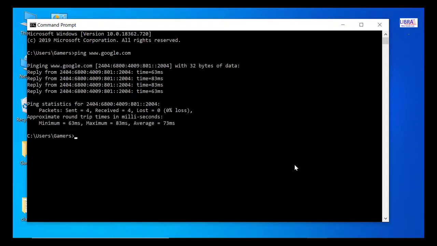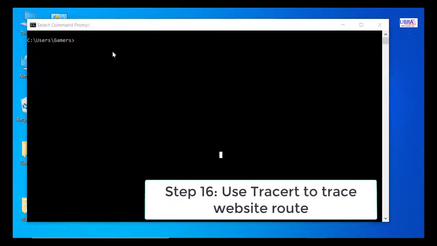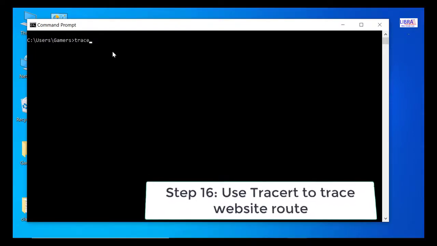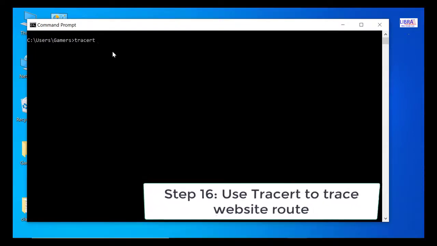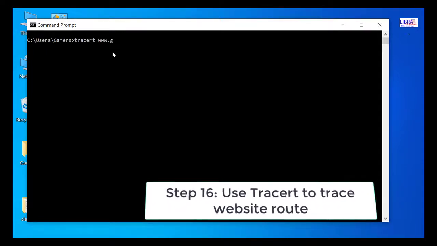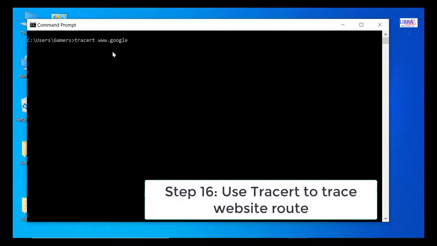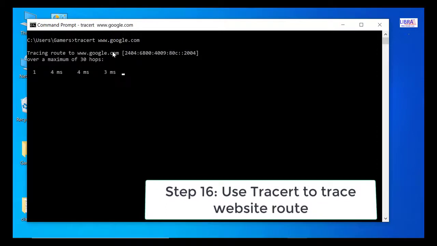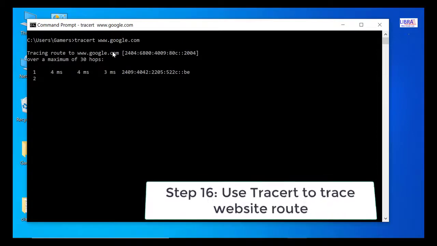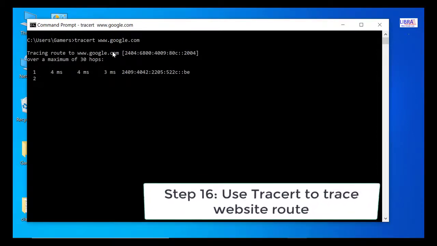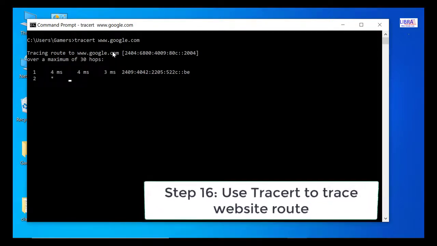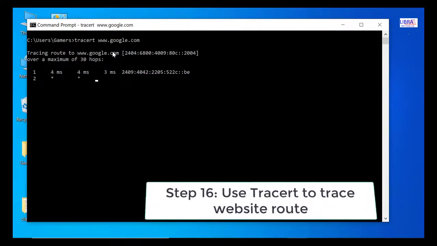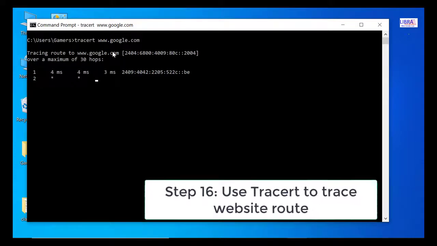We can check internet connectivity and also the network connectivity by using the ping command. After typing ping, we can use a URL or an IP address. Traceroute is a command which can show you the path a packet of information takes from your computer to one you specify. We can also use it on an IP address.